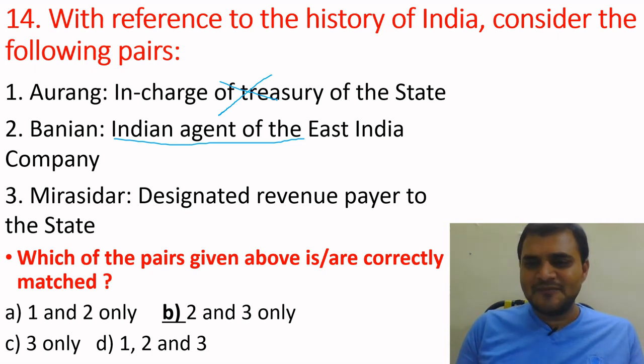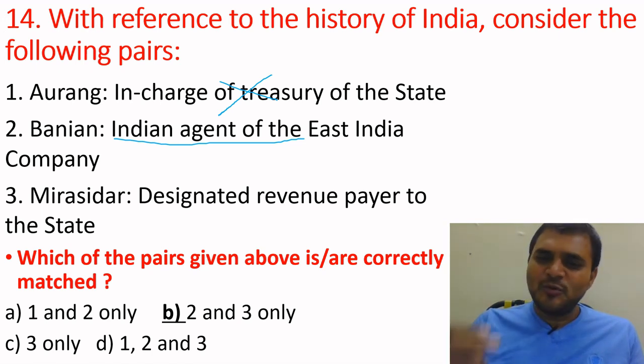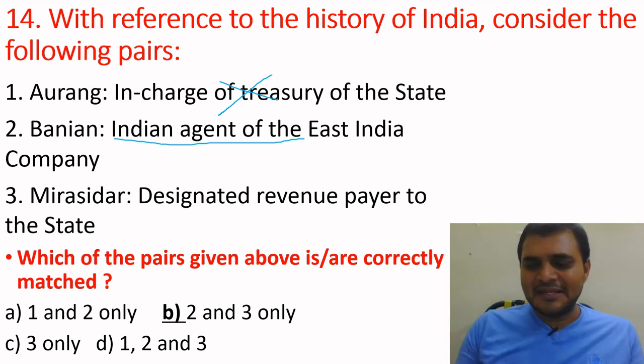But in Mirasi, they have to pay revenue under some conditions, because Mirasi means inheritance. For example, a person worked in the King's Court and got a Mirasi land.